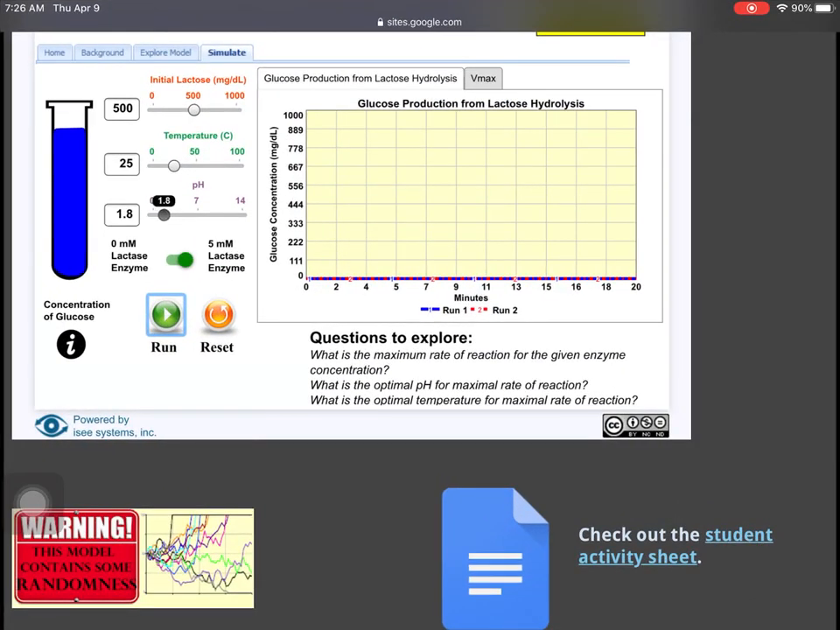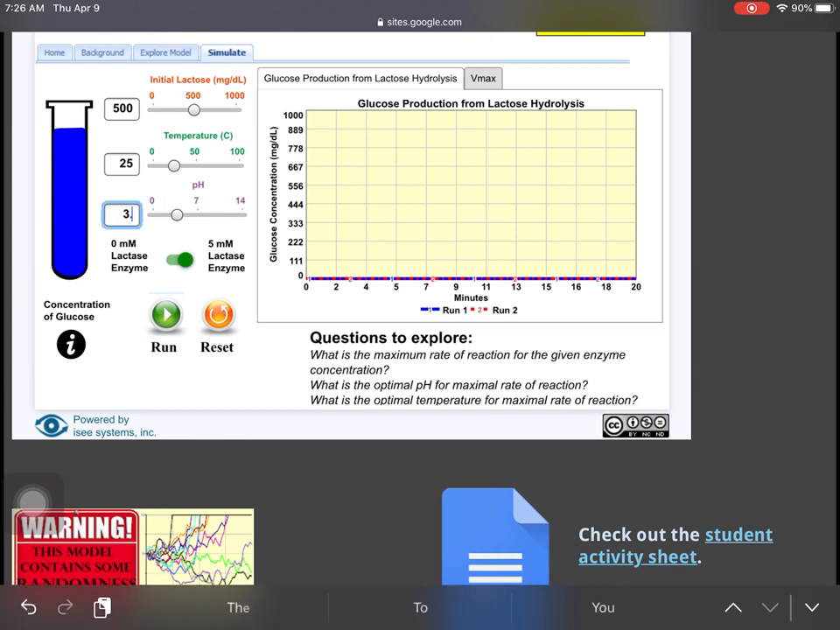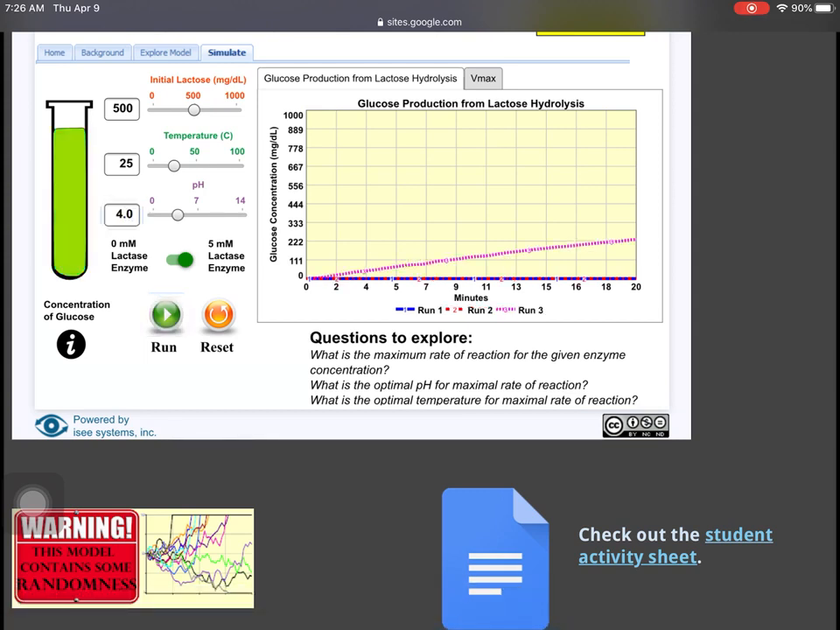So I go up to pH of 4. Once I can get it on the 4, somewhere close to that. Or I can just type it in, which is probably easier than trying to click and drag it. And then I'm going to hit run. And I'm going to hit the run 3 times again. And I need to get all 3 of those numbers.